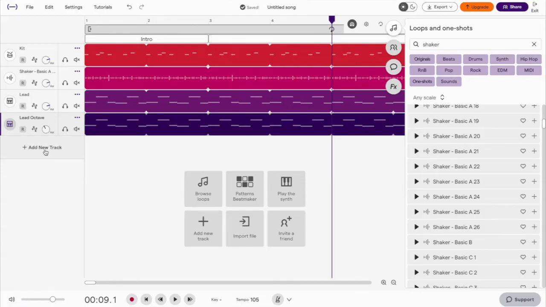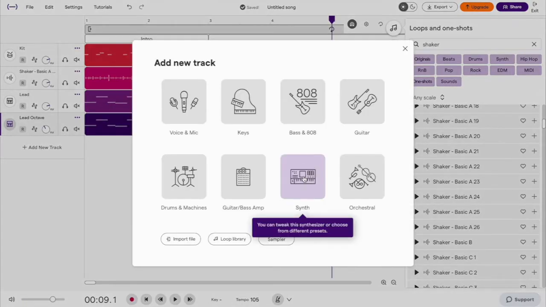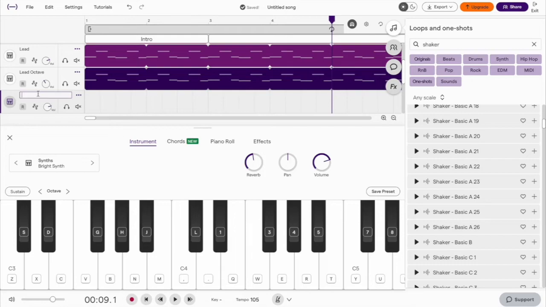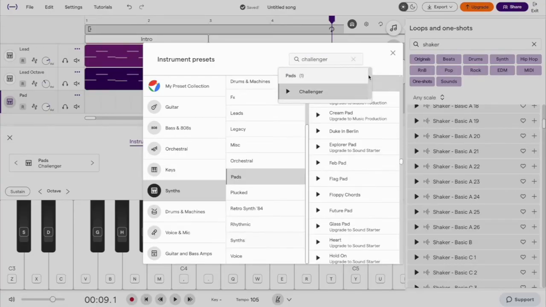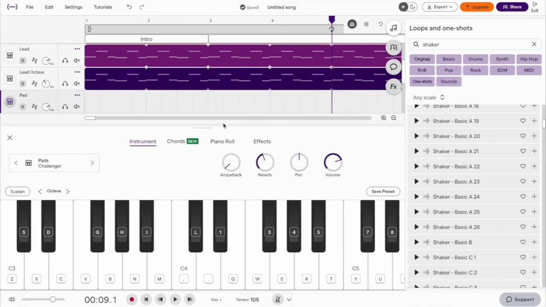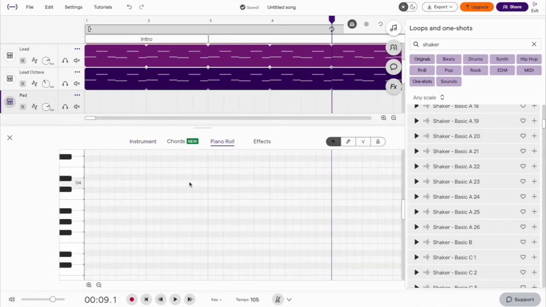Step 6, we'll add in the pad. Add a new track, synth. We'll call this pad. We'll change the sound by selecting instrument, type in challenger, and select challenger pad. Exit. We'll use the piano roll to input the following notes.